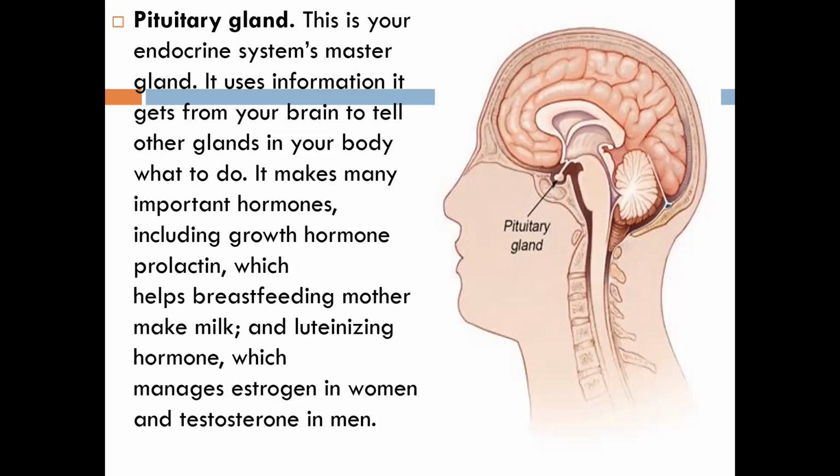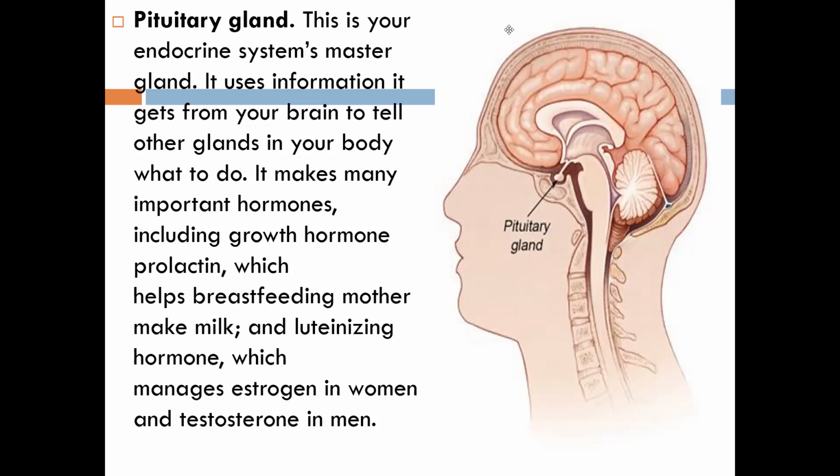Yes, ma'am. Okay, and there is also the LH hormone, we call it LH hormone, in short capital letters we write LH. L stands for luteinizing, H for hormone, and luteinizing hormone manages estrogen in women and testosterone in men. These hormones, estrogen and testosterone, are controlled by this luteinizing hormone. So this is the main function of the pituitary gland.